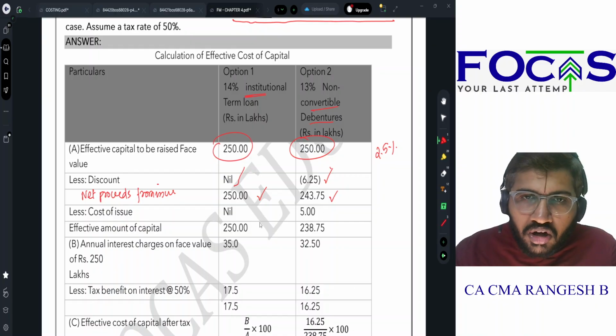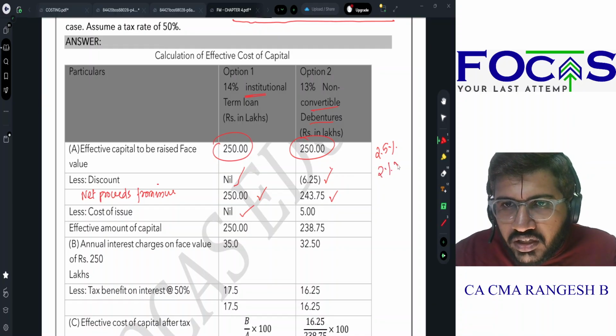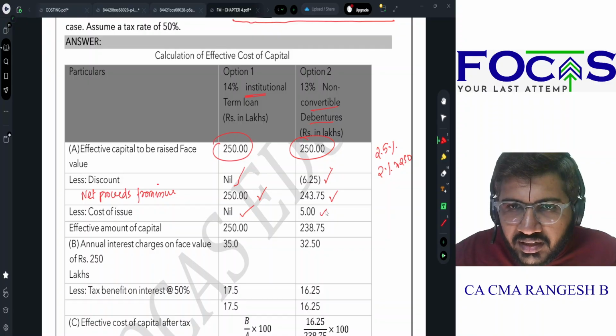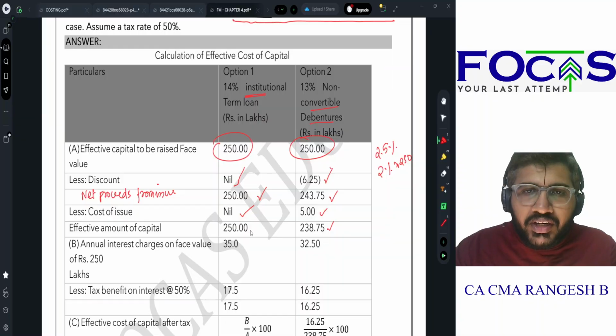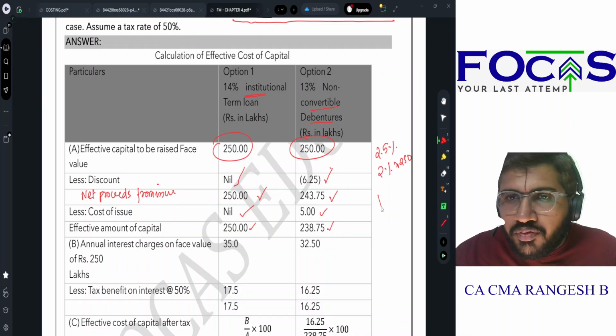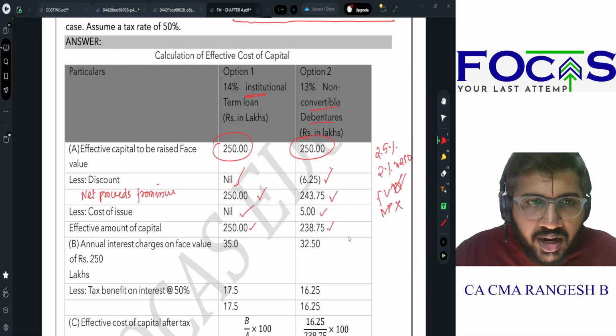Apart from this, there is a cost of issue also. For the loan there is nothing. Here how much? 2% into 250, which is 5 lakhs. So net, how much money will remain with me? 238.75. Here, 250. Now interest will be calculated on face value and not on net proceeds. I will not calculate on net proceeds. I have to calculate the interest on face value only.